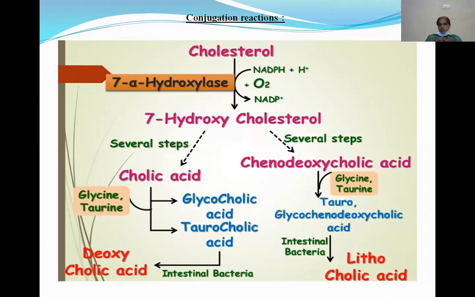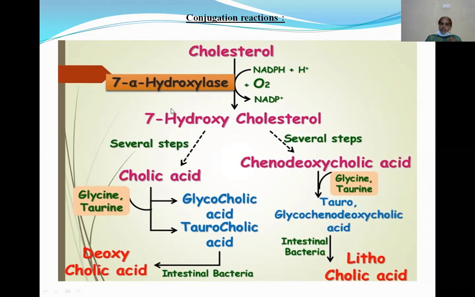See here, bile acids are formed from the degradation of cholesterol. How are bile acids formed? Bile acids are formed from the degradation of cholesterol. So cholesterol, here it is, undergoes degradation to produce 7-hydroxy cholesterol. This reaction is catalyzed by 7-hydroxylase.